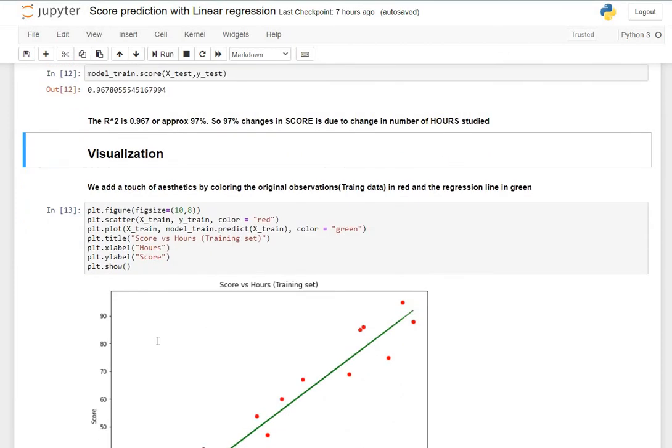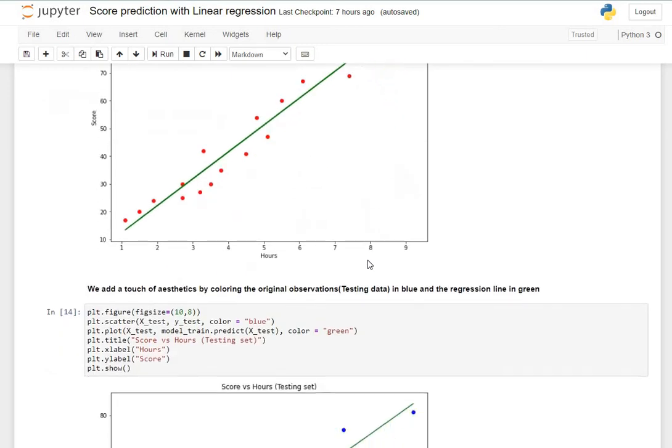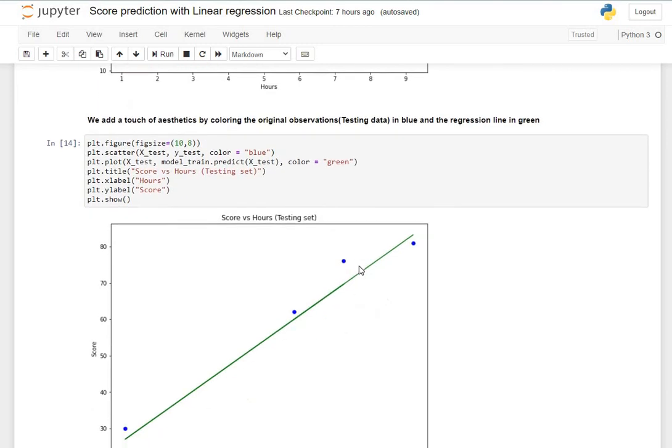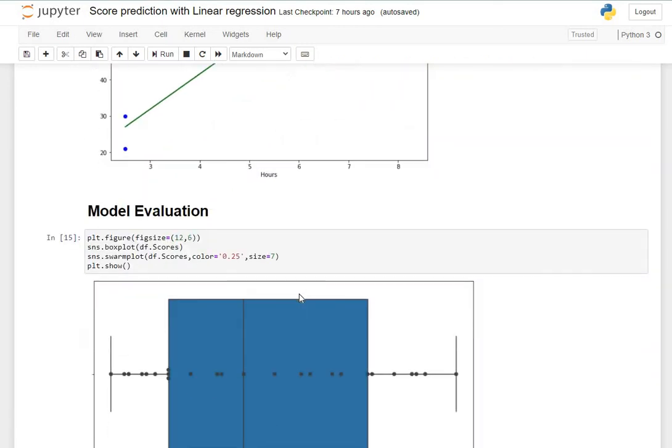Now if we visualize the data in a plot, we can see that for the training set, the red dots represent the actual values and the green line represents the regression line or the predicted values. Same for the testing data: the blue dots represent the actual values and the green line represents the predicted values.